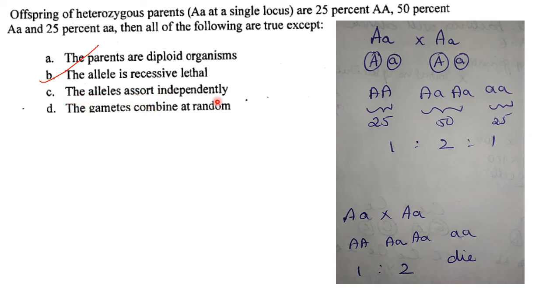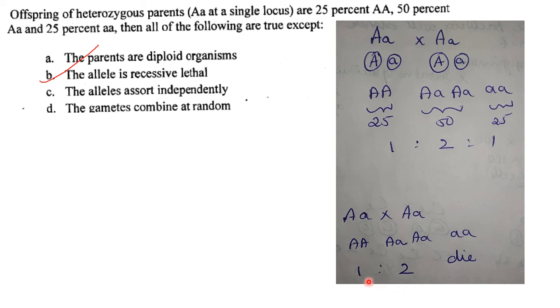Then see option C. The alleles assort independently. That is why you are getting this particular combination. The gametes combine at random. That is also correct. The allele is recessive lethal. That is option B. Now if you take this condition, that is capital A small a, you will get these offspring. If it is recessive lethal, it means the one with recessive genotype will die out.